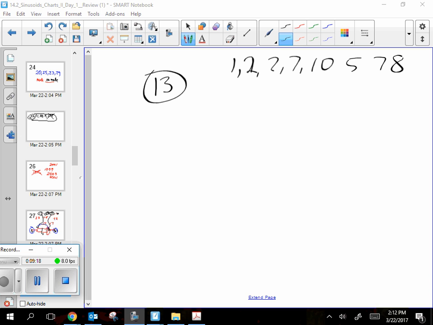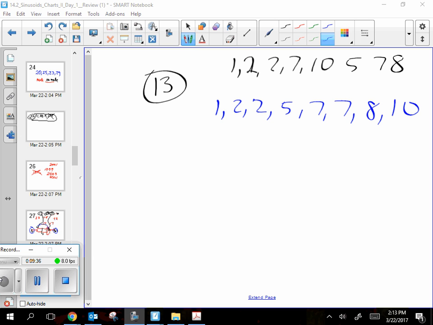I'm going to rewrite it in order. And that's what you should do, too. I'm going to pause for a second while you write those numbers in order from smallest to biggest. All right, here they are: 1, 2, 2, 5, 7, 7, 8, 10. I think I got it.